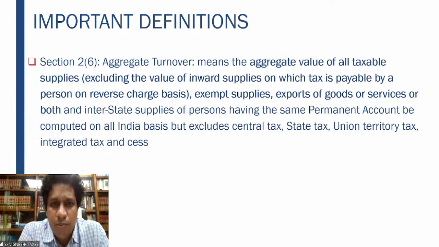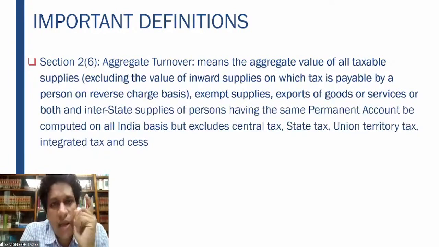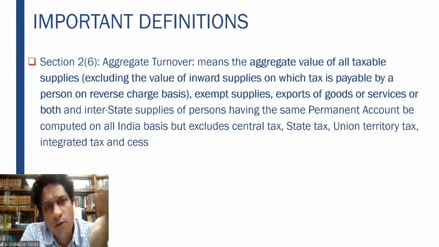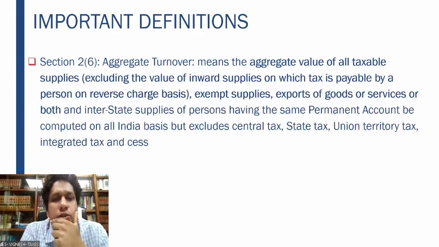Exempt supplies, I'll come to what is written in the bracket in a couple of minutes. Exempt supplies are the supplies which are not chargeable to GST, but when you're calculating aggregate turnover, you have to include them also. Export of goods or services or both, fine. Whatever you export, that also has to be taken.